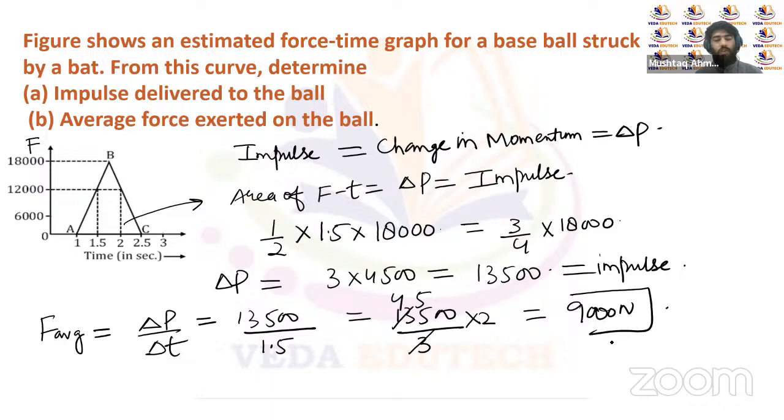So 9,000 newtons will be the average force acting on this ball, right? So this ball was actually struck by a bat with a force of 9,000 newtons. It's a very huge force.